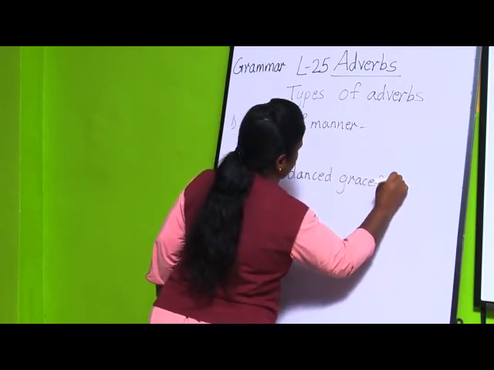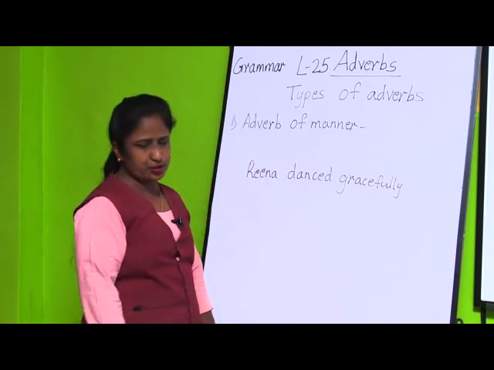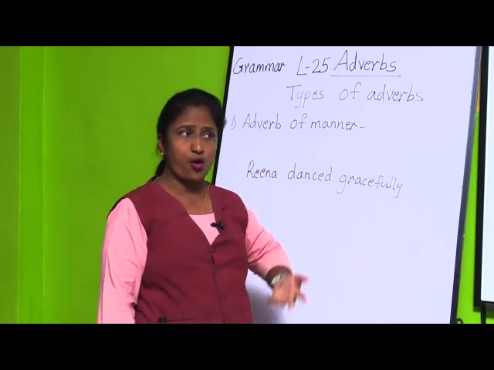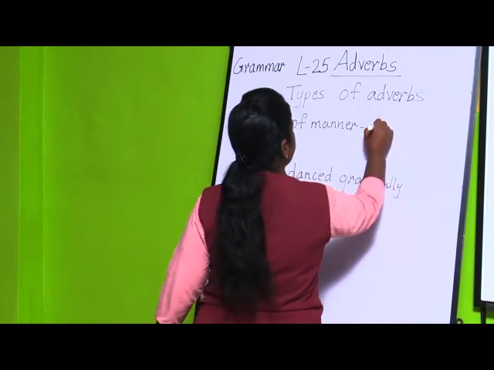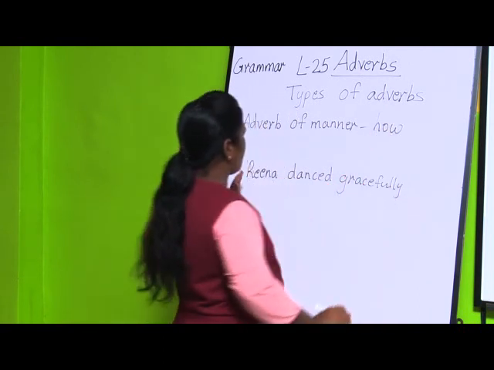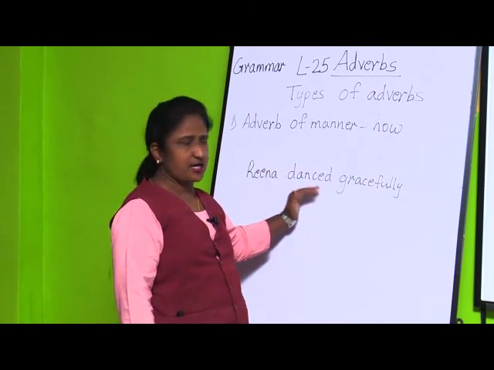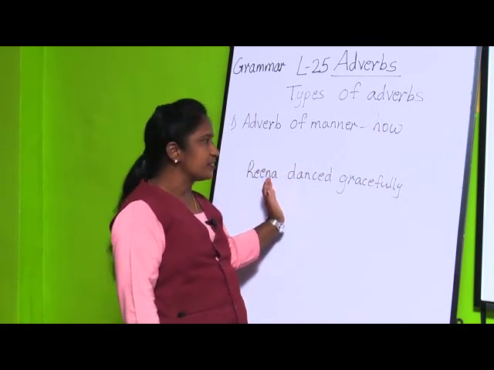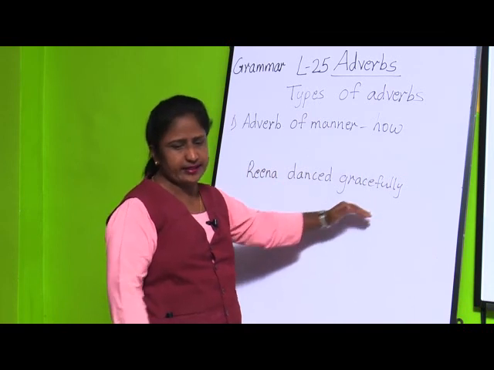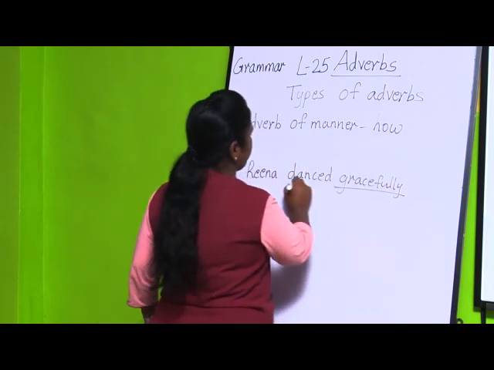In what manner? If you ask the question how, you will get the answer. How does Reena dance? She danced gracefully. Gracefully is an adverb and the verb is dance.